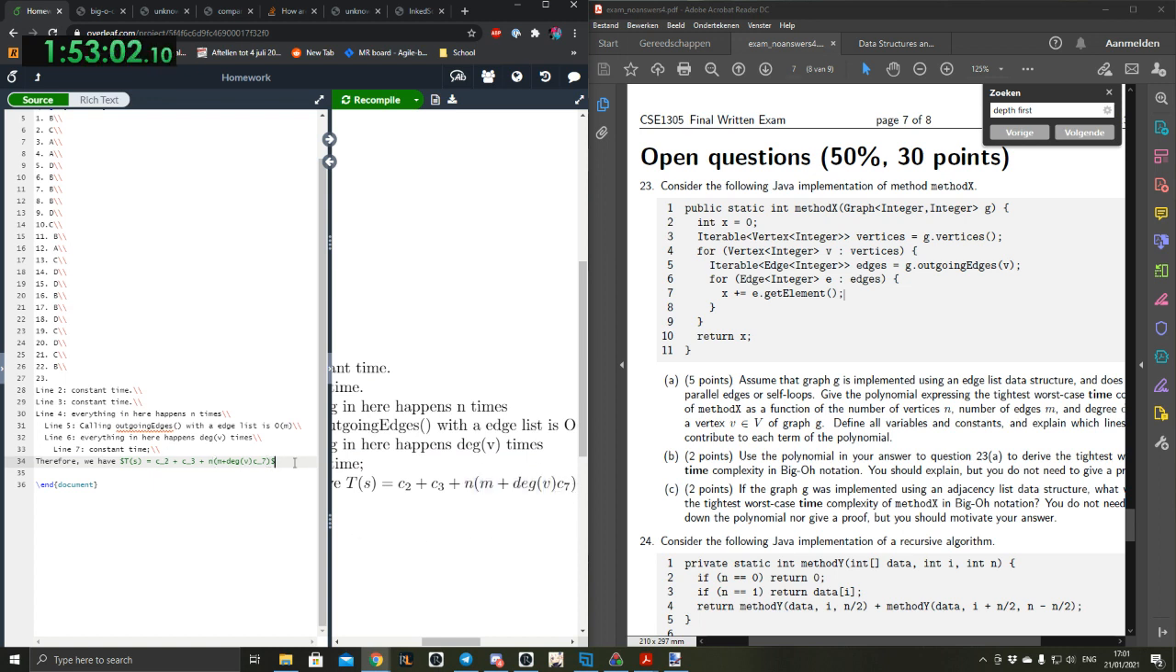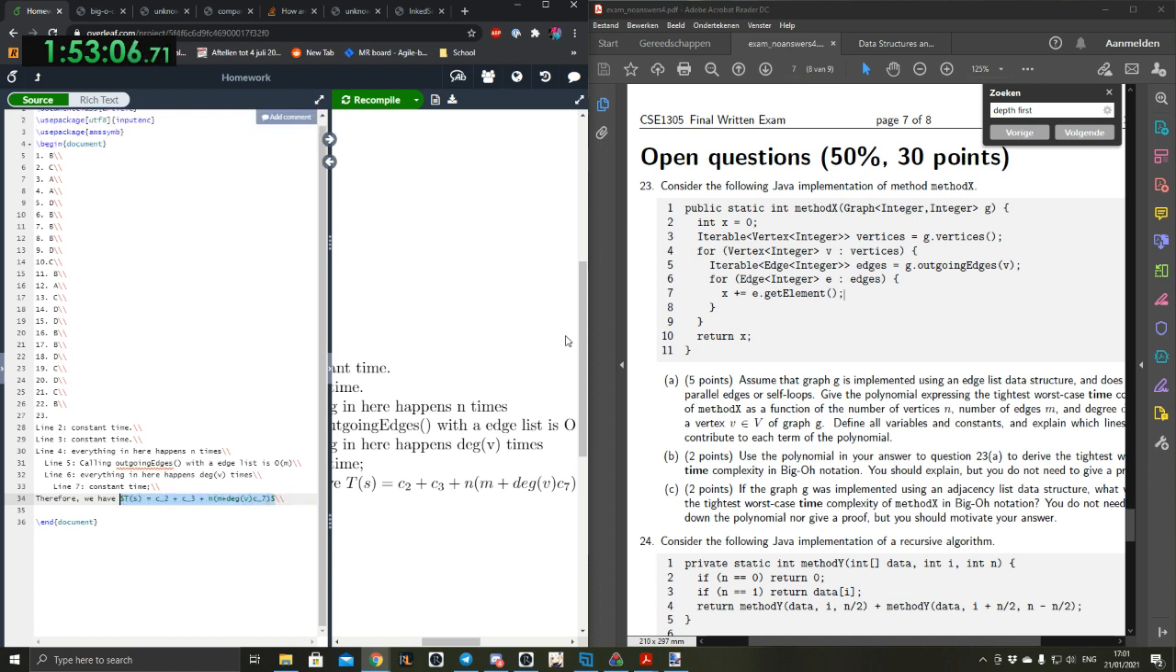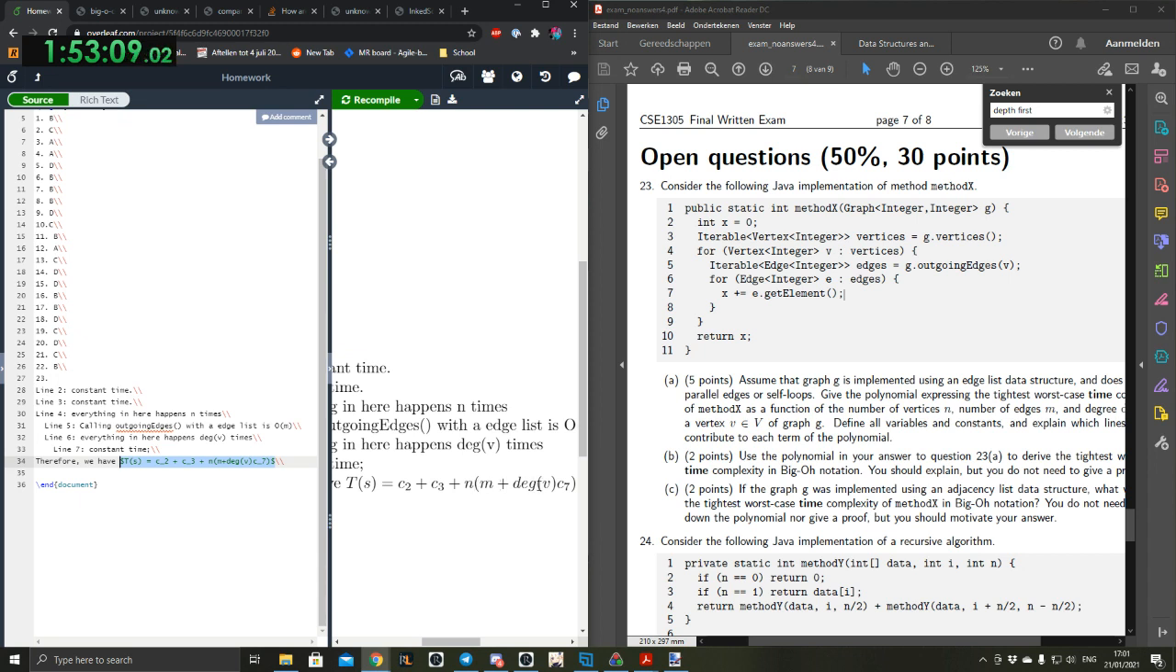If we get this out of the brackets, is it just degree of v or the sum of all degrees of v? Well, it's n times the degree of v, where n are all the v's. No, but then you would write that differently. Then you would write the sum of all degrees of v for all v's, which equals n or m, one of the two. Yeah, okay, because it happens m degree v times.